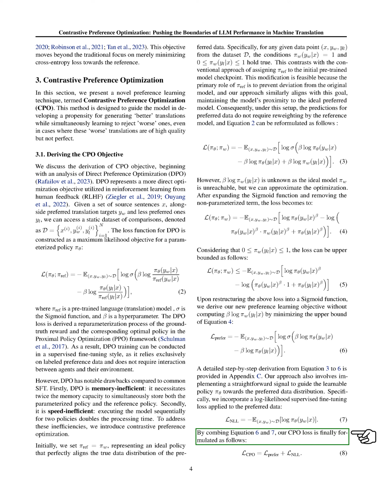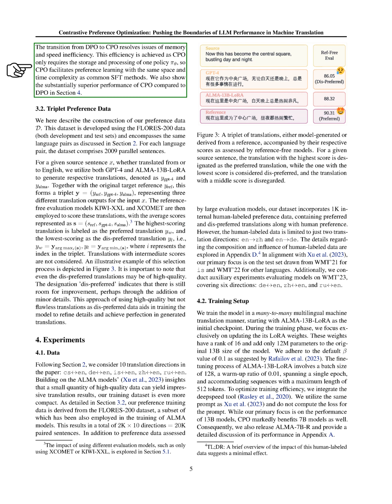The transition from DPO to CPO resolves issues of memory and speed inefficiency. This efficiency is achieved as CPO only requires the storage and processing of one policy, so CPO facilitates preference learning with the same space and time complexity as common supervised fine-tuning methods. We also show the significantly better performance of CPO compared to DPO in a later section.